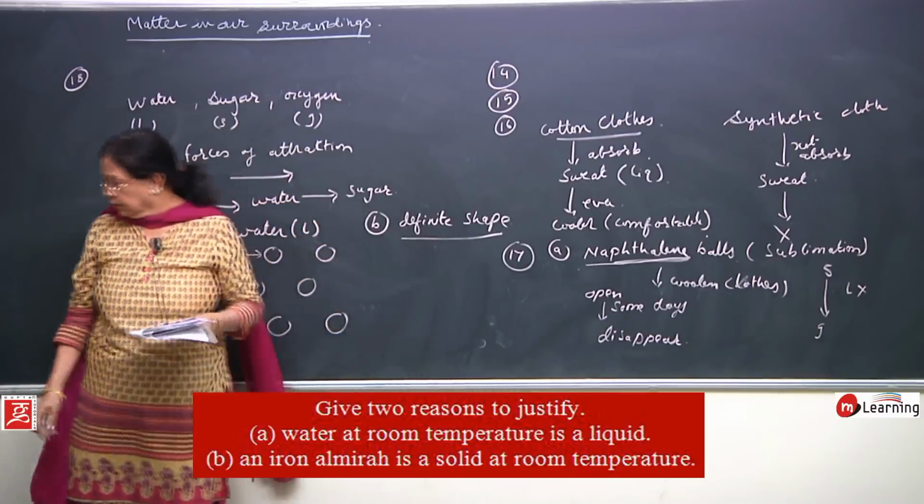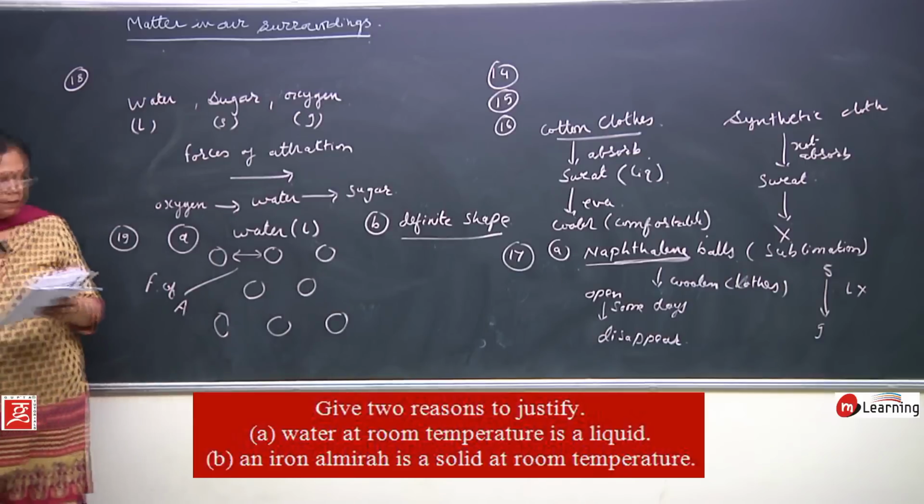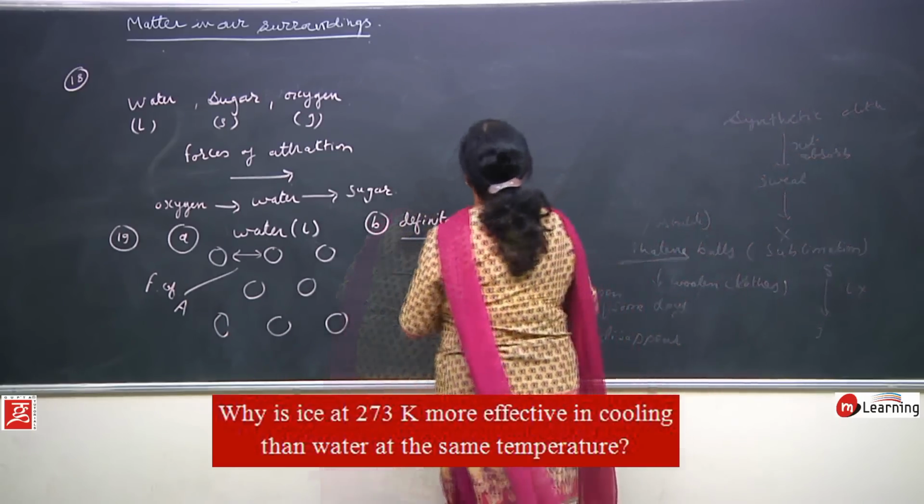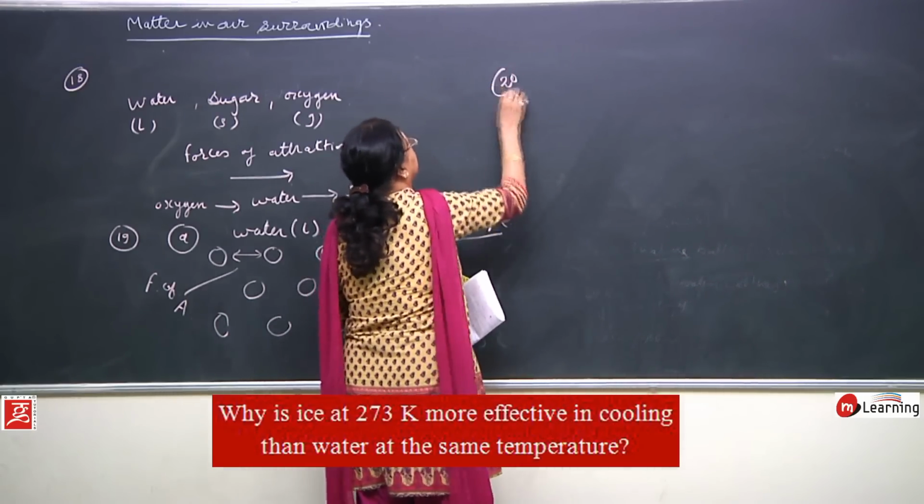Now the next problem of your study material, problem number 20.